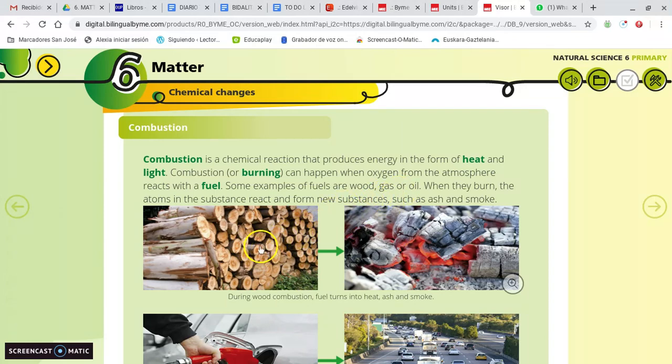Yes, heat. In this chemical reaction, in this chemical change, we produce energy, heat and light. When you make a fire, you get heat, the temperature goes up, and you get light. And we are changing this substance, this matter, into new substances, and those new substances are ash and smoke.